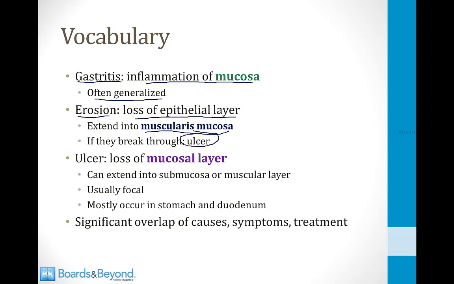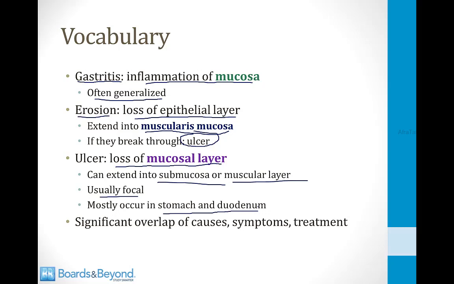So an ulcer is an erosion or a breakdown that has gone all the way through the mucosal layer so that the stomach has lost a portion of the mucosal layer. It can extend into the submucosa or the muscular layer. It's usually focal, and these mostly occur in the stomach and duodenum, as we'll see later in this module.